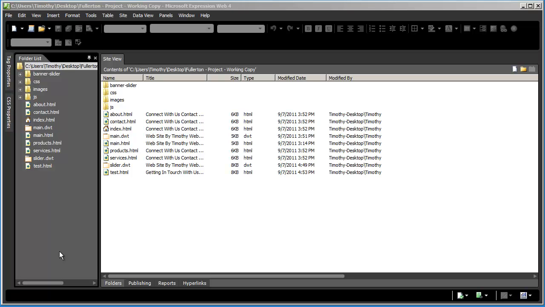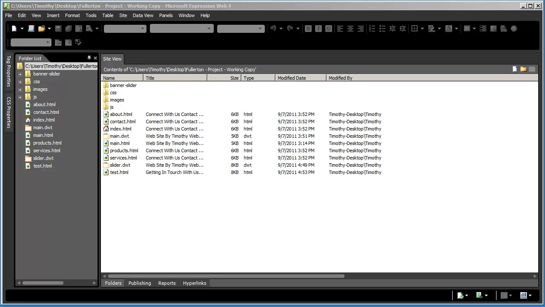Hi and welcome back. In the last video we went ahead and set up the template that was going to have the fading banner slider inside of it. In this video we're going to set up the content on the About page, and specifically we're going to set up the image gallery with a lightbox effect.